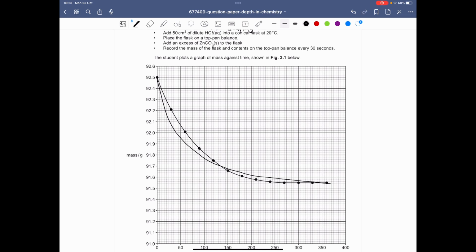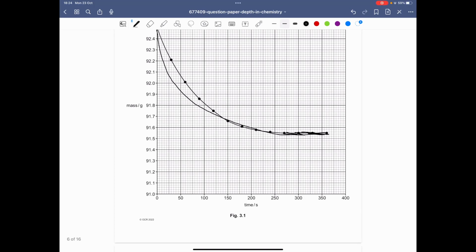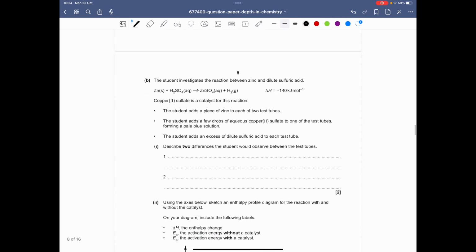Yeah, something basically along those lines, but it plateaus earlier on, like it plateaus here. Sorry for the bad drawing, I'm not that good at drawing graphs, but essentially make sure the rate is steeper. Make sure it plateaus at the same mass, because although it happens faster, the moles and everything else kept the same, so the mass of the product would be the same.